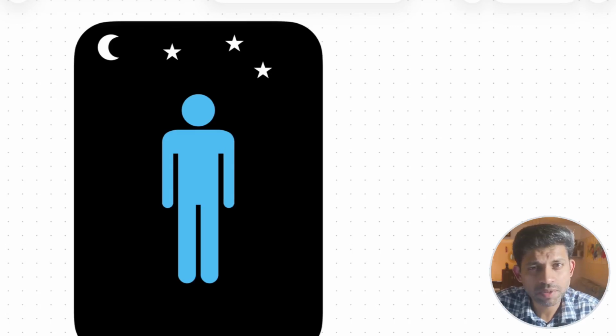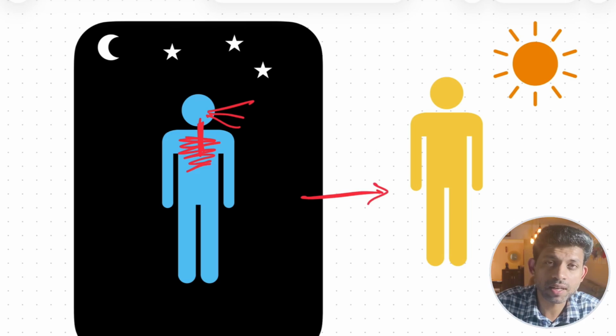A young patient comes at night to the emergency department. Wheezing, chest tightness, struggling to breathe. By morning, he is completely fine. Normal lungs, only a few hours later. So what exactly is happening inside those airways?